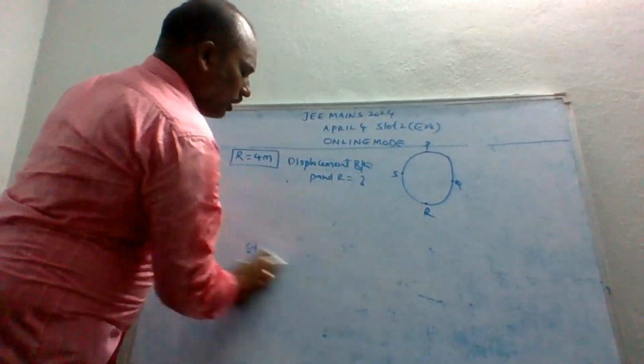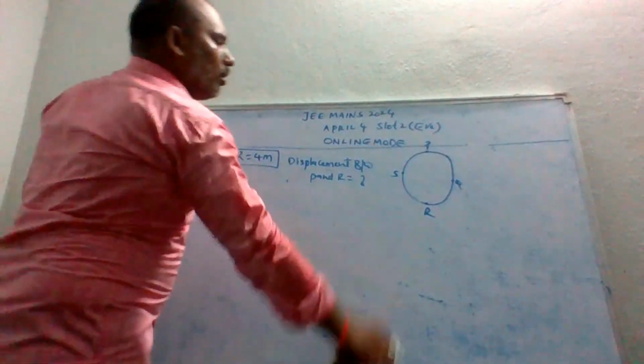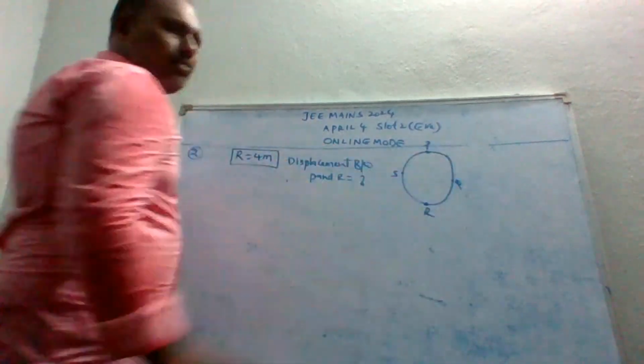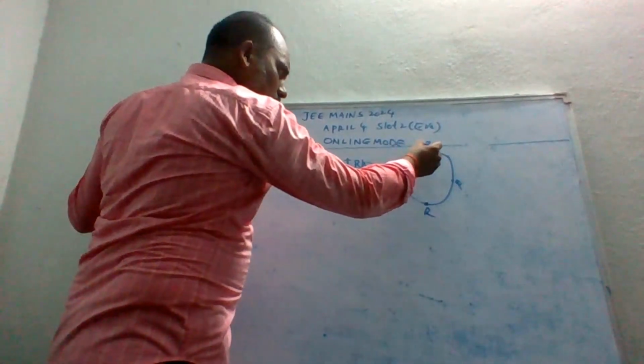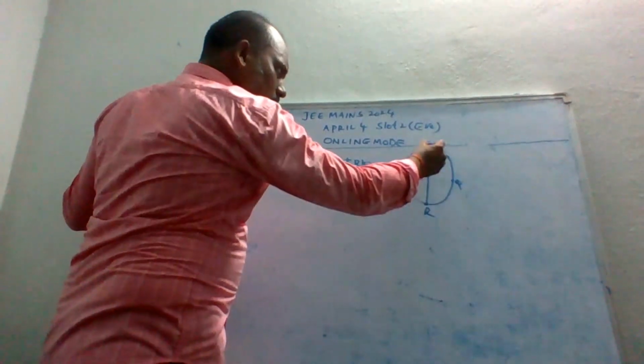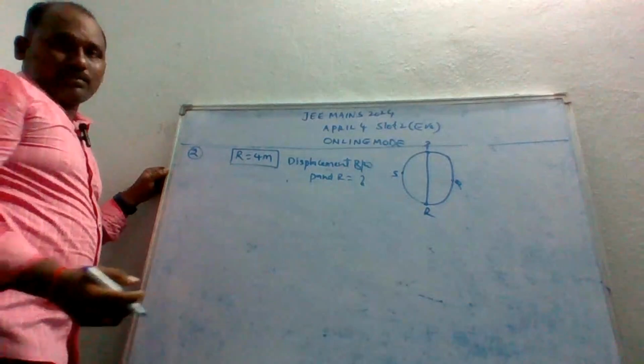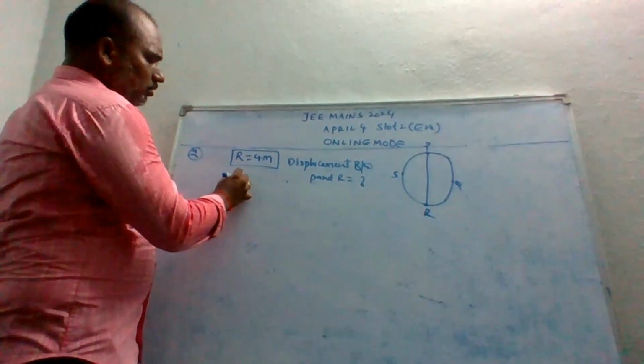So let's see, guys, here I want the displacement from P to R. So I want this distance. This is one path, let us say PR. PR is the direct path, path 1.